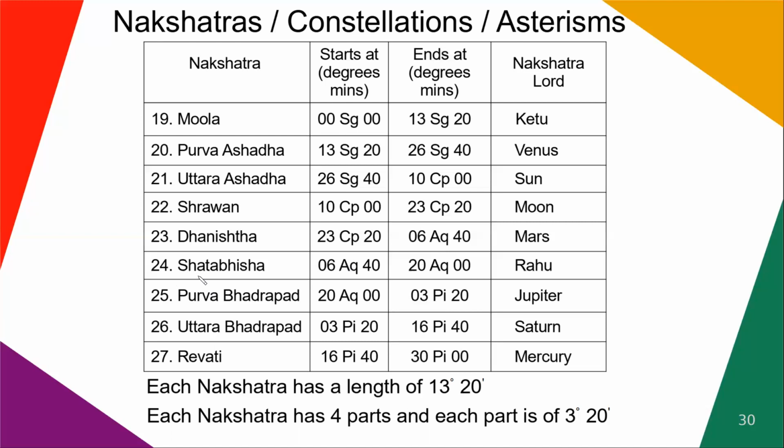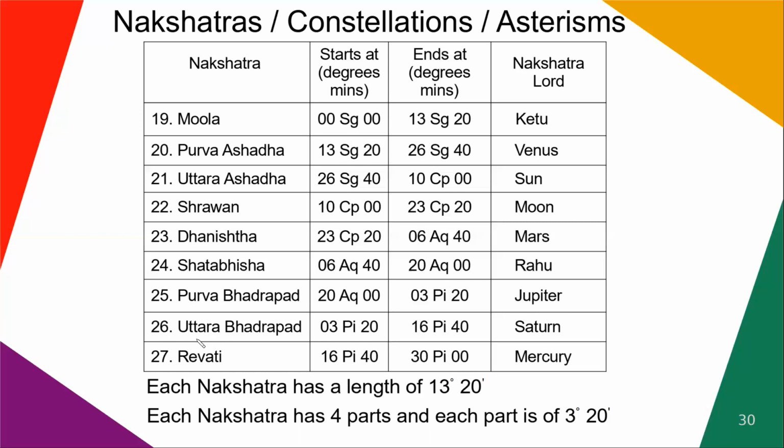Number 24 is Shatabhisha. It starts at 6 degrees 40 minutes in Aquarius and ends at 20 degrees in Aquarius. Rahu is the ruler of Shatabhisha. Number 25 is Purva Bhadrapad. It starts at 20 degrees in Aquarius and ends at 3 degrees 20 minutes in Pisces. Jupiter is the ruler of Purva Bhadrapad.